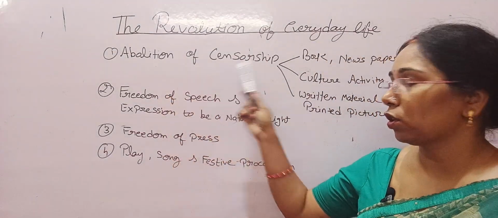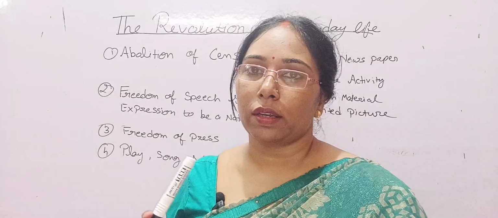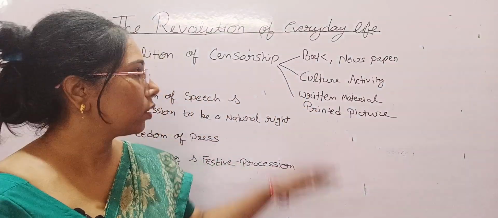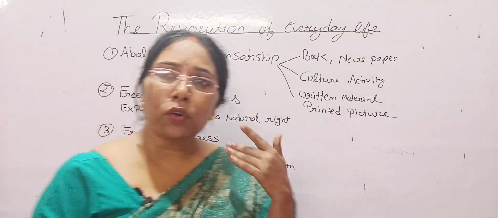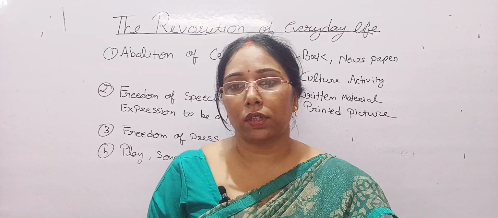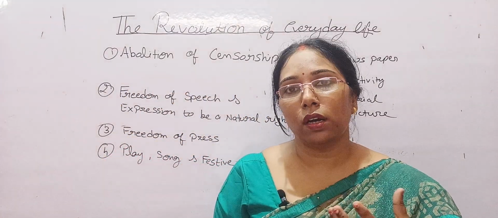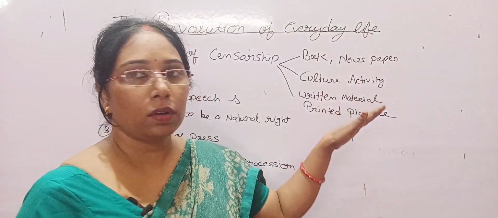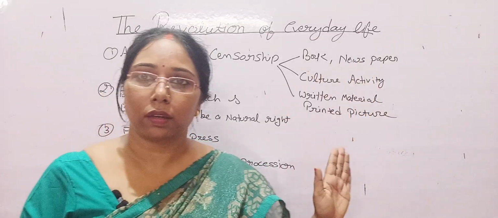See, abolition of censorship. In the old regime of France, any written material and cultural activity like books, newspapers, plays could be published or performed only after they had been approved by the censors of the king. If the king approved them, only then could they publish or perform these things.